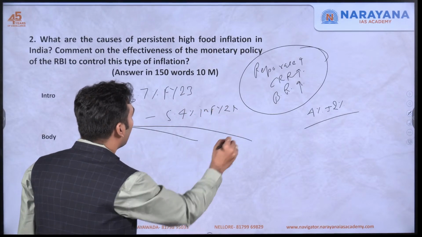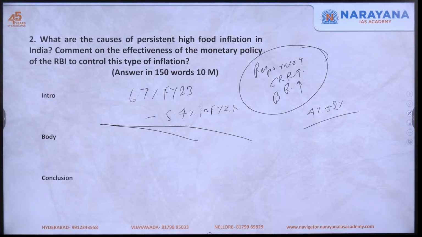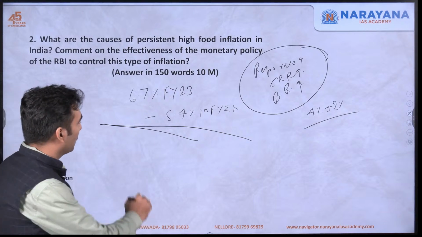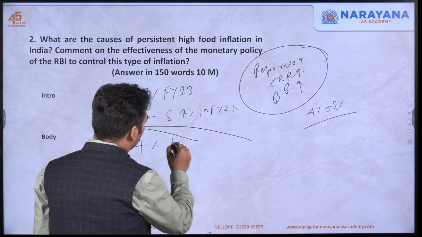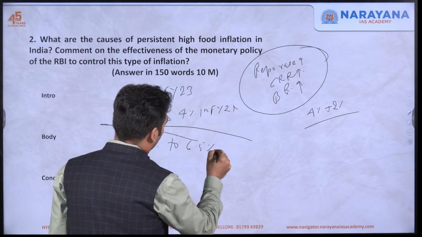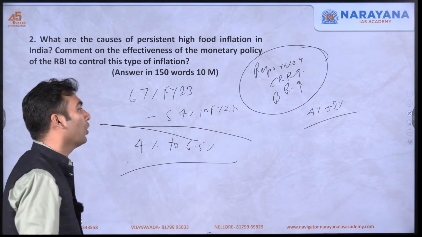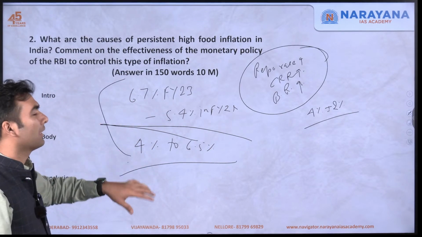This is the same period in which RBI increased its repo rate from 4% to 6.5%. So RBI increased its repo rate, overall inflation went down.